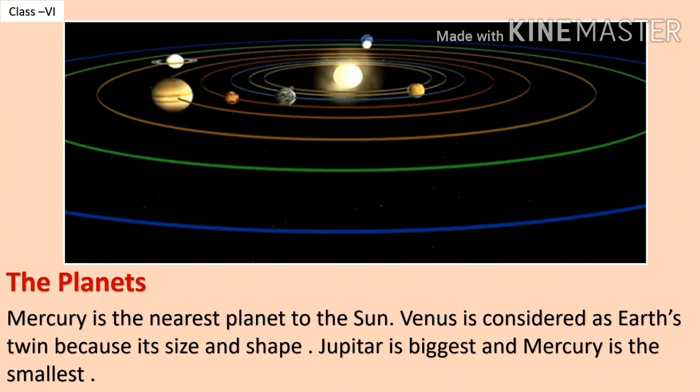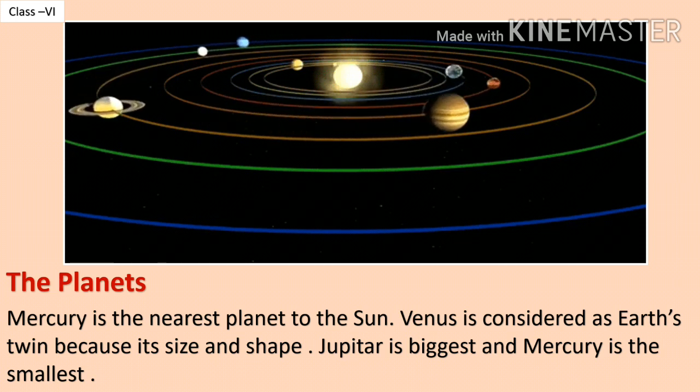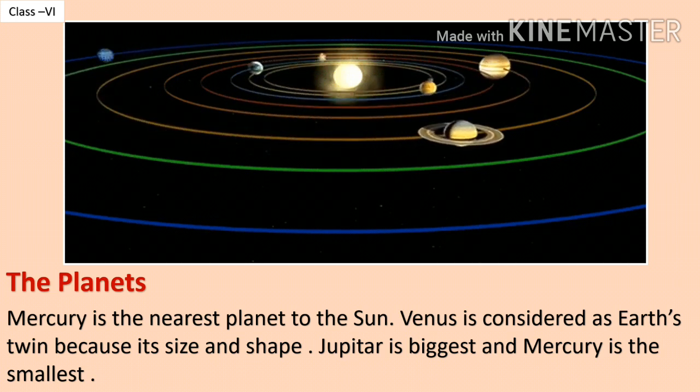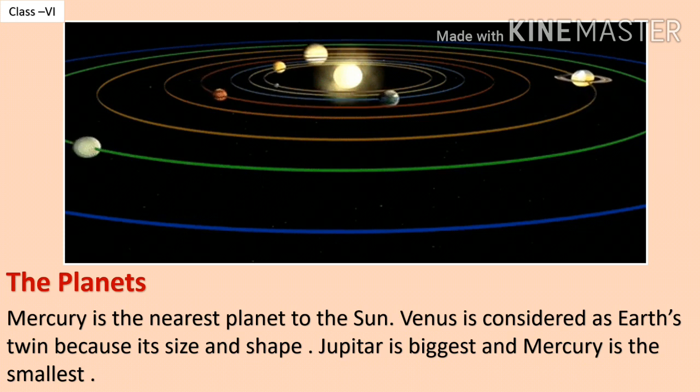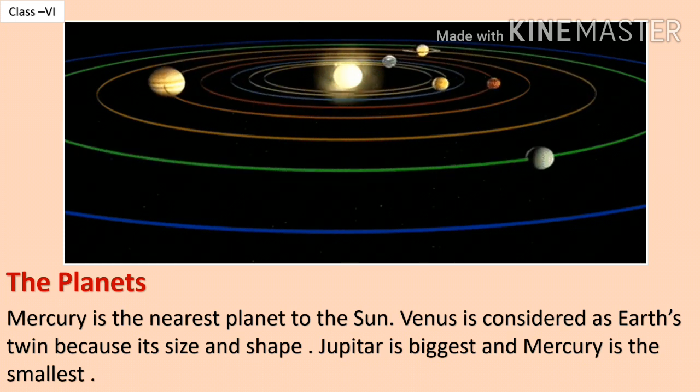Mercury is the nearest planet to the Sun. Venus is considered as Earth's twin because of its size and shape. Jupiter is the biggest and Mercury is the smallest among all planets.